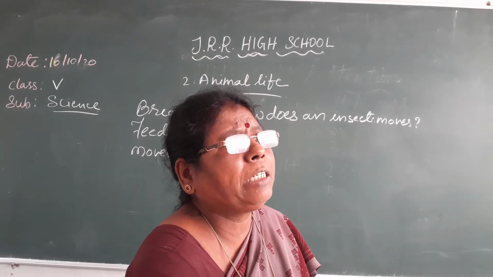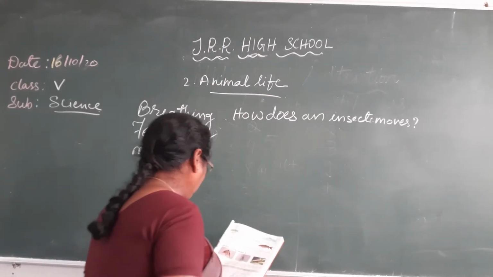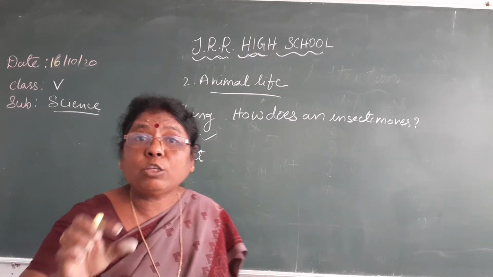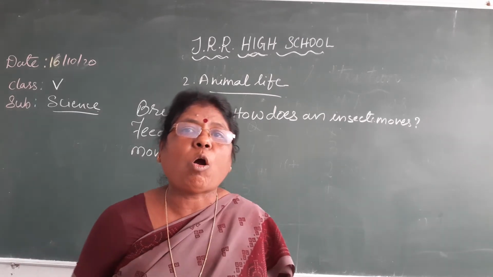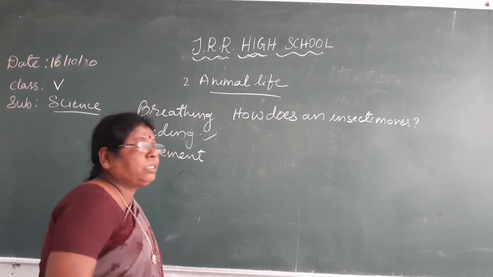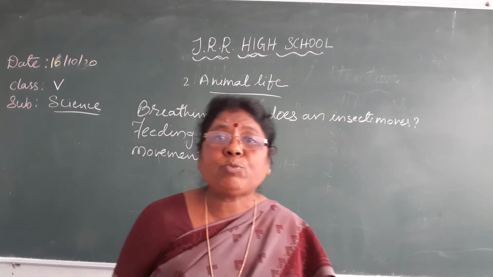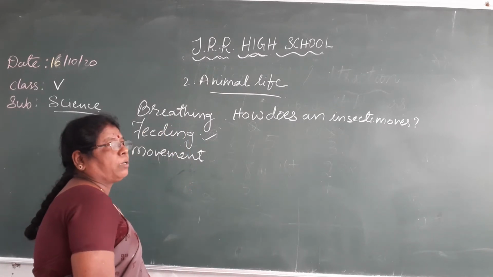They use their tiny wings for flying. Grasshoppers have strong hind limbs. Back limbs are very strong to hop. They use these hind limbs for hopping, and they use the wings for flying.